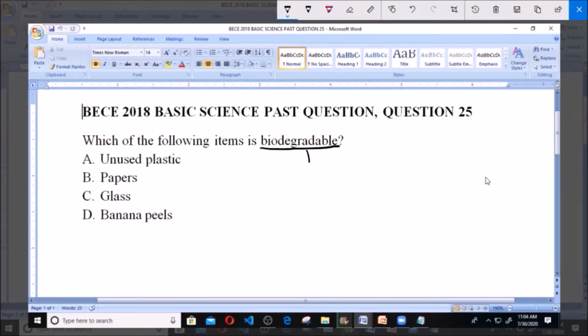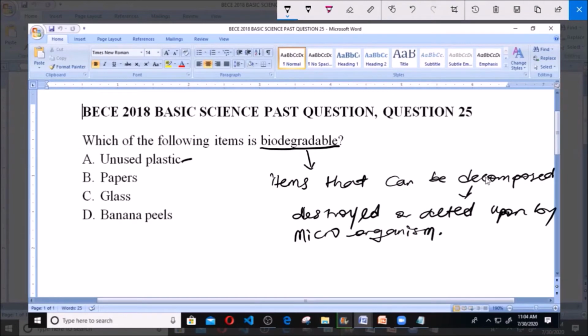Now, biodegradable materials refer to those materials that can be destroyed or decomposed. Then the non-biodegradable materials will be those that cannot be decomposed or acted upon by microorganisms. Now, A says unused plastic. And like we know, plastic cannot be acted upon by microorganisms. B says paper. Paper cannot be decomposed either. Glass also is not an organic material, it cannot be decomposed.